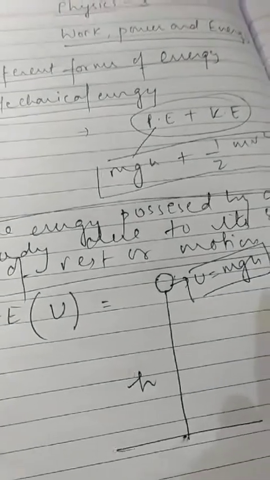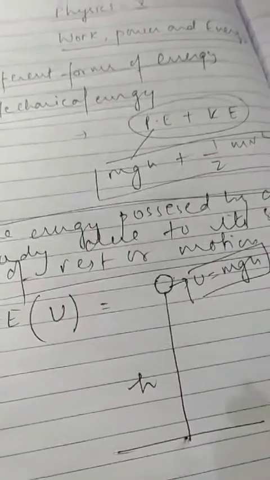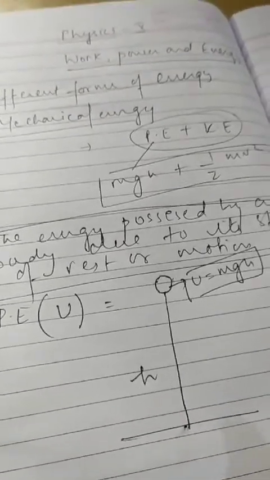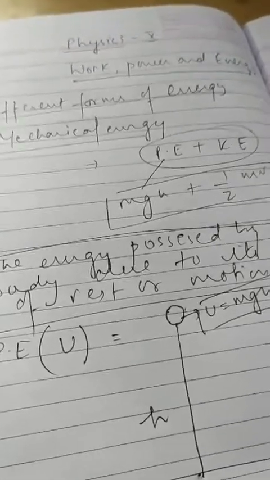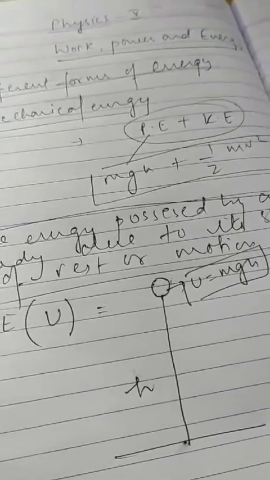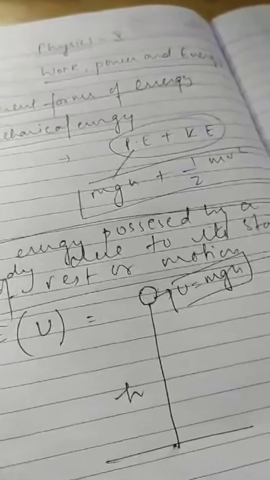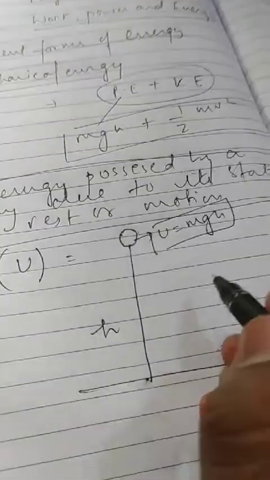Some of the examples that we can also use from daily life: when we wind a watch, its spring gets wound up, so it's also an example of potential energy. A compressed spring, a bent bow, a stretched rubber string, these are all examples of potential energy. That is the energy possessed by an object due to its position or shape or size.